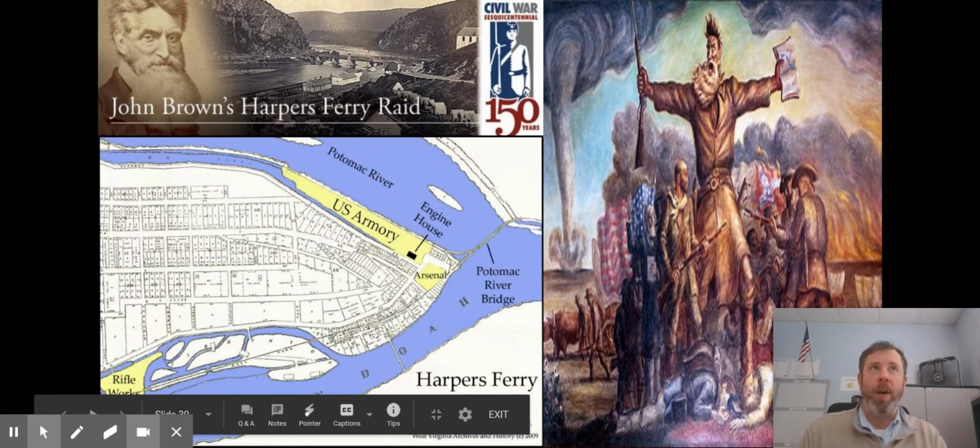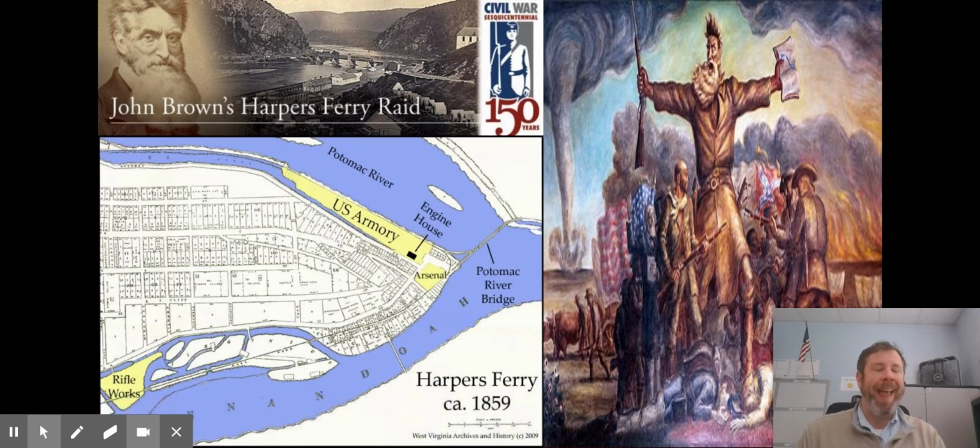How do you think the North, who has been fighting for years, reacts to this? Not good. The South, they're saying, yay, we got our way. Slavery is now protected. The North saying, you've got to be kidding me. You can imagine the rift between the northern and southern sections of the country.